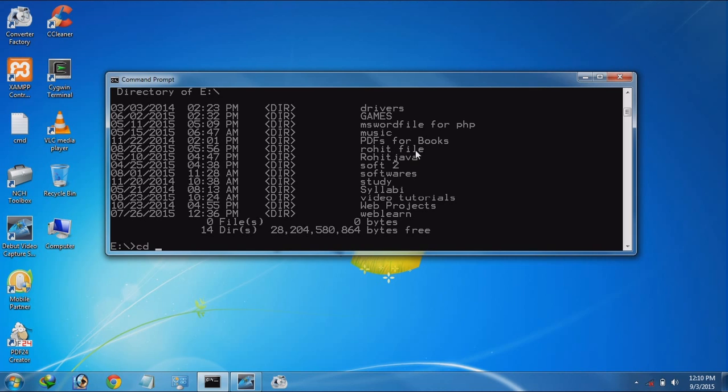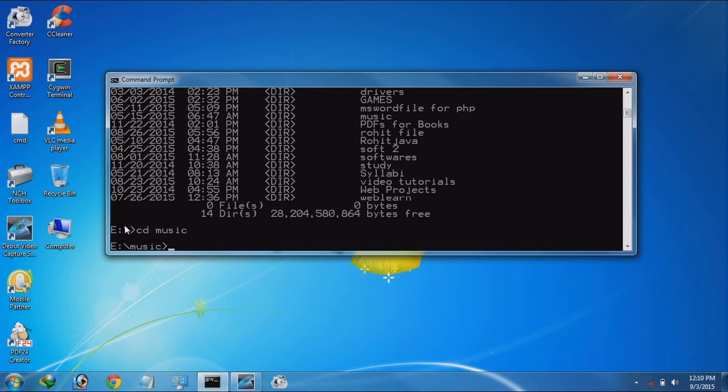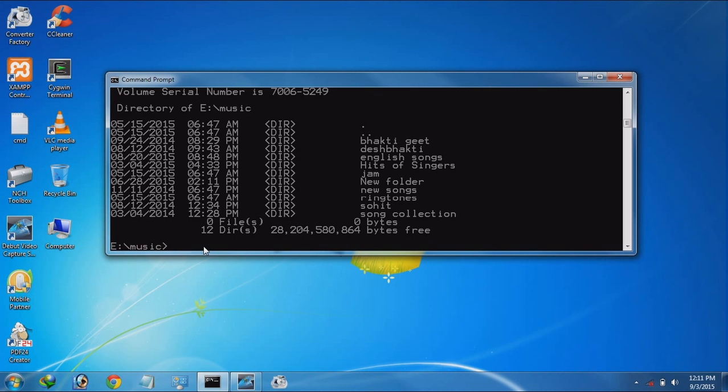It means we will change to the directory which is lying in E drive: cd music. Now we are in drive E and its folder music. Dir: if you want to see what exists in the music folder, you can use dir.